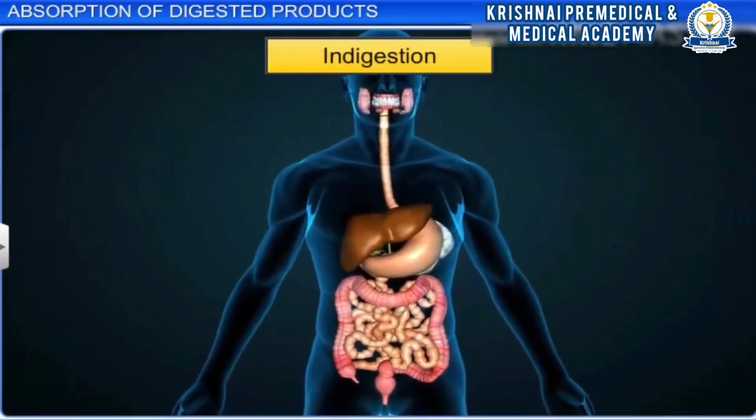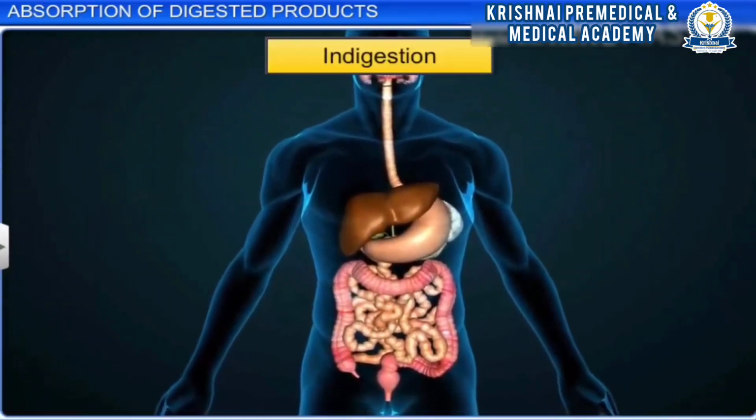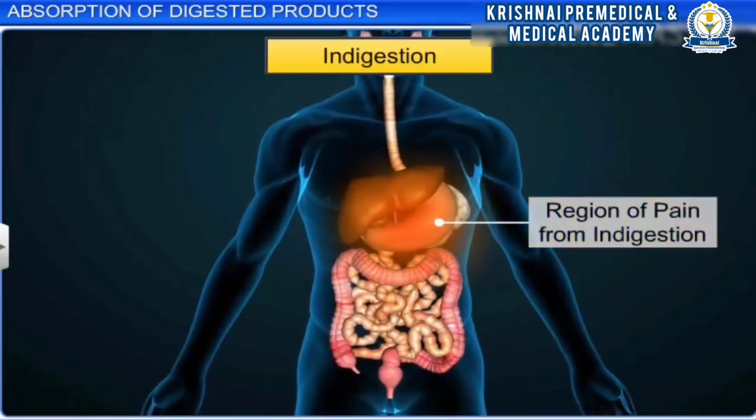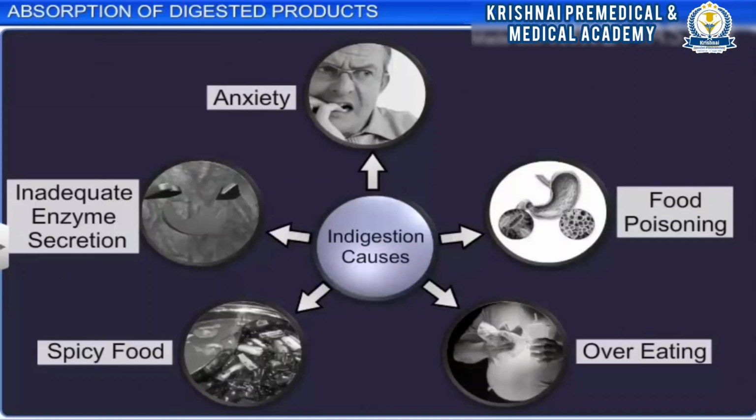Indigestion takes place when food is not properly digested and one experiences a feeling of fullness, pain, or heartburn. This usually takes place due to inadequate enzyme secretion, anxiety, food poisoning, overeating, or spicy food.